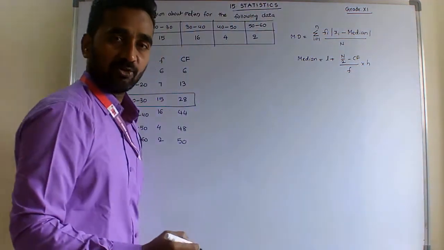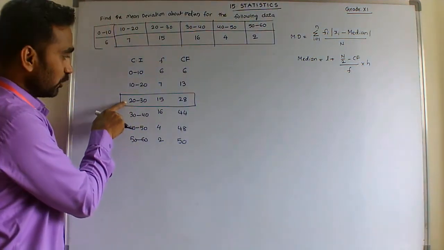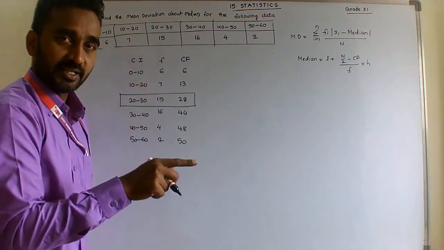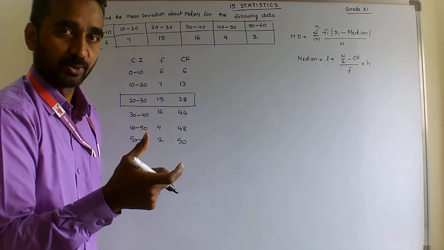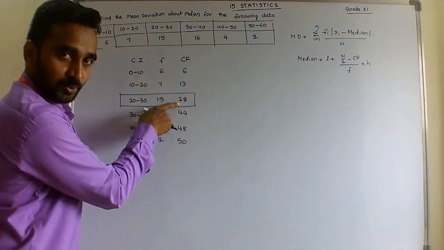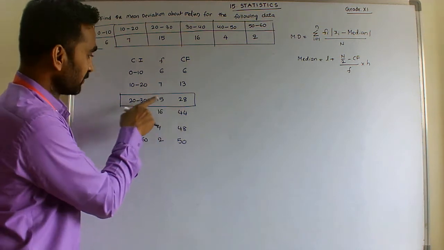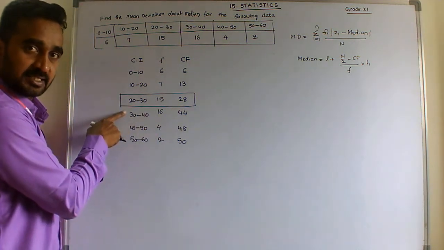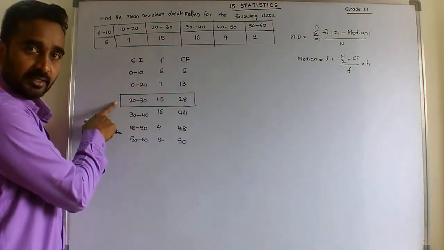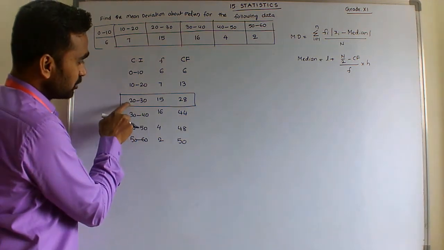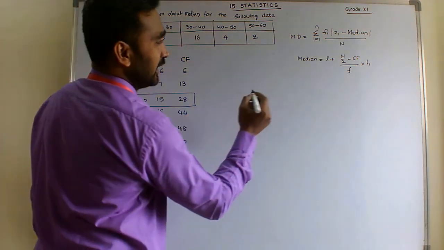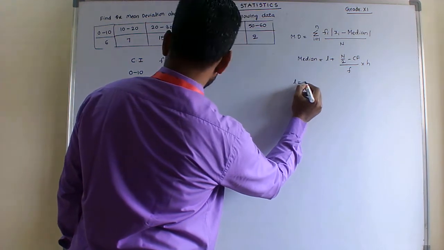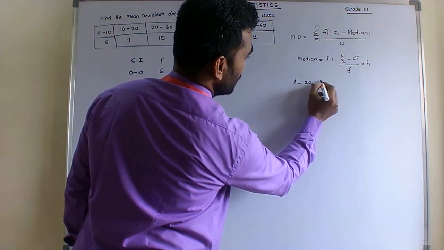So what is the L value? L is the lower limit of the median class. Why is it the median class? The middle two students, the 25th and 26th, are here only. So this is the median class interval, and our median must be between 20 and 30. L is 20 and n is 50.